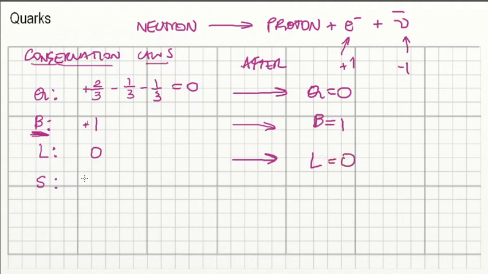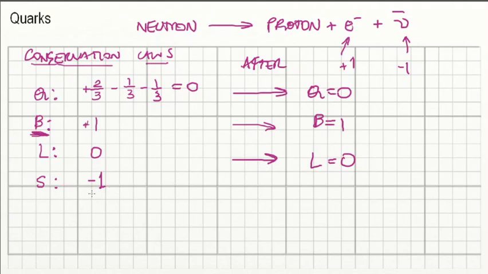The only thing which is slightly odd about the conservation laws is the strange particle. The strange quark is something different from the other ones, because if you do have a strange quark, then your strangeness is -1 for each strange quark that you have.